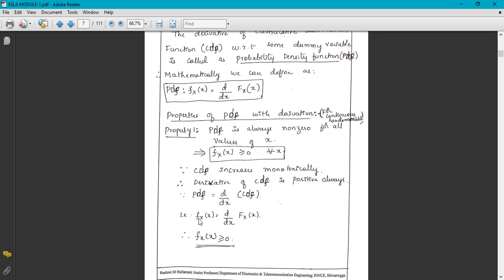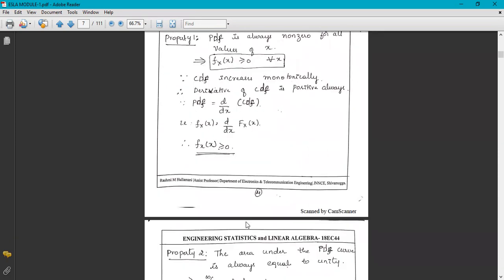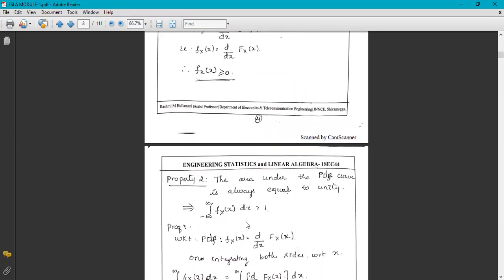That is, small f_X(x) is equal to d by dx of the CDF capital F_X(x), so f_X(x) is greater than or equal to 0. PDF is always non-negative.